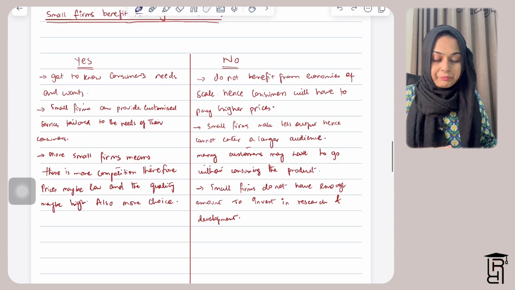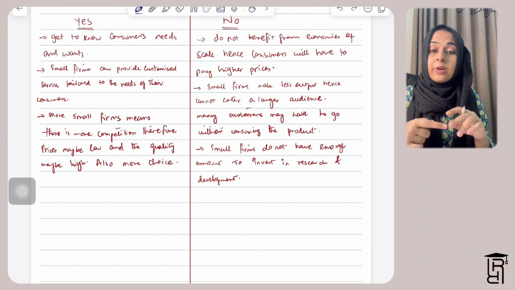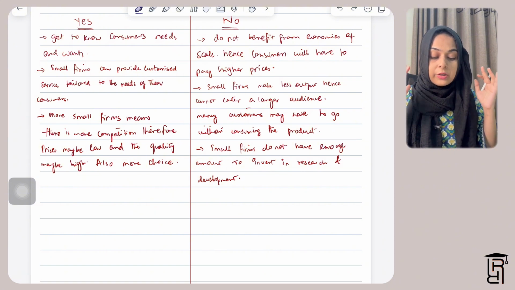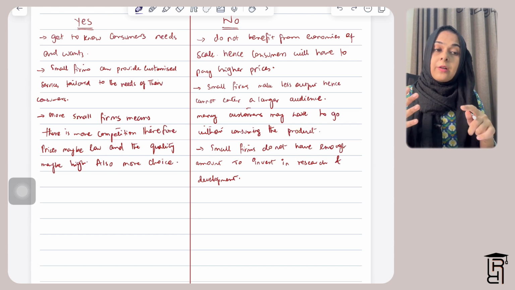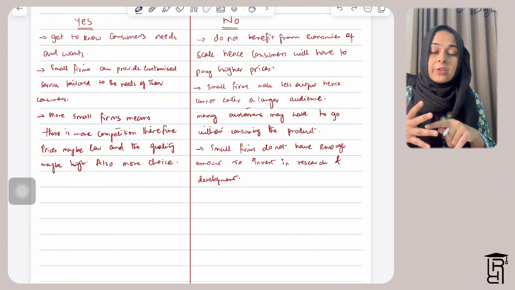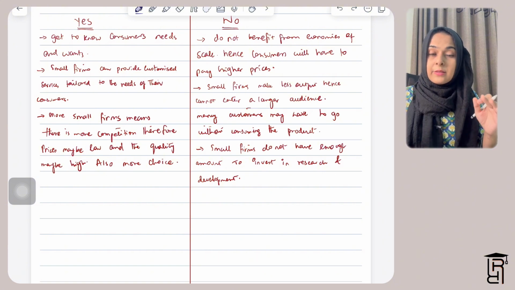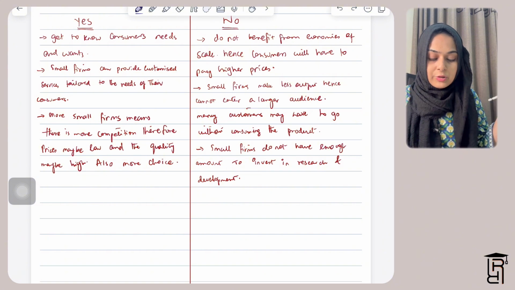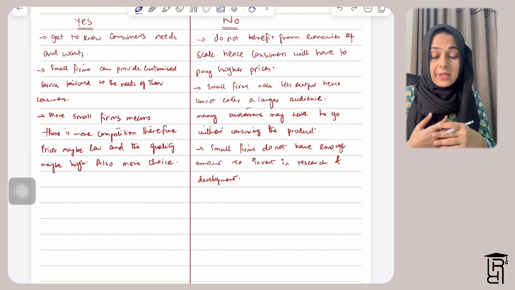Then you can say more small firms means, they have mentioned in the question that Nicaragua has a lot of small coffee shops and a lot of small firms. Therefore, they will compete with each other in terms of price. Also, they will compete with each other in terms of the quality of service and goods they are providing. So that means the customers have more choice. They have a lot of firms from which they can basically pick and choose, and prices may be low because of a lot of competition, and the quality may be high.